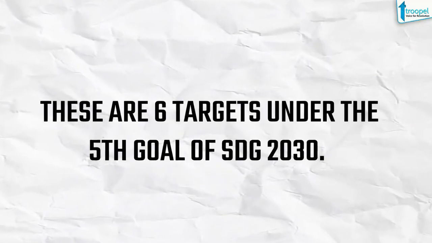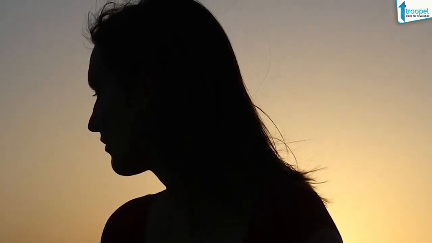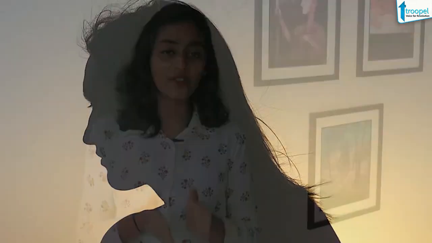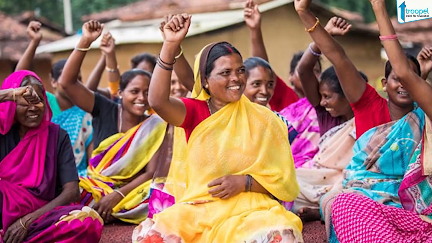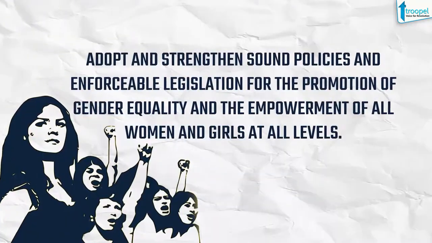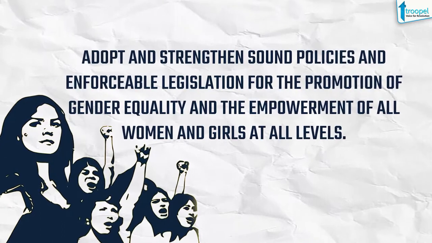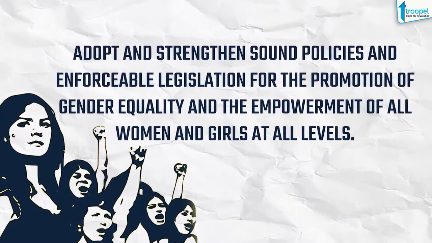These are 6 targets under the 5th goal of SDG 2030. But there are 3 more pointers under this which are classified as 5A, 5B and 5C. So 5A is to undertake reforms to give women equal rights to economic resources as well as access to ownership and control over land and other forms of property, financial services, inheritance and natural resources in accordance with national laws. 5B is to enhance the use of enabling technology, in particular information and communication technology, to promote the empowerment of women. 5C is to adopt and strengthen sound policies and enforceable legislation for the promotion of gender equality and the empowerment of all women and girls at all levels.